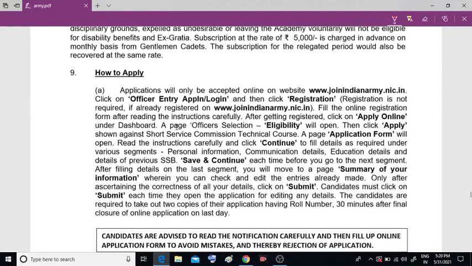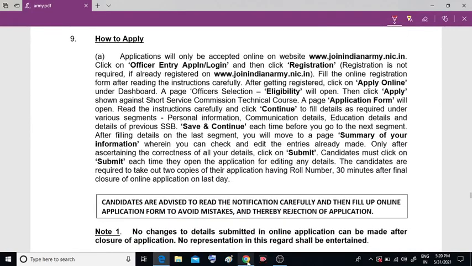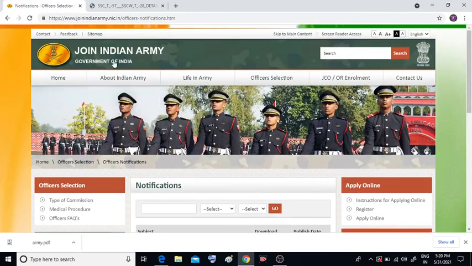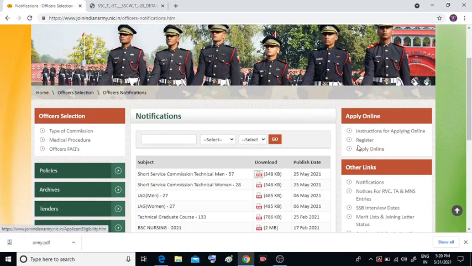Okay, how to apply? You can see how to apply. See, this is the website of Join Indian Army, for applying, www.joinindianarmy.nic. When you visit here, you can see there is an apply online option. You can see on the screen, apply online. Before that, please read the instructions carefully. This is very important, right? If you make any mistake, they will reject you directly. Okay, so register. After that, you can apply.